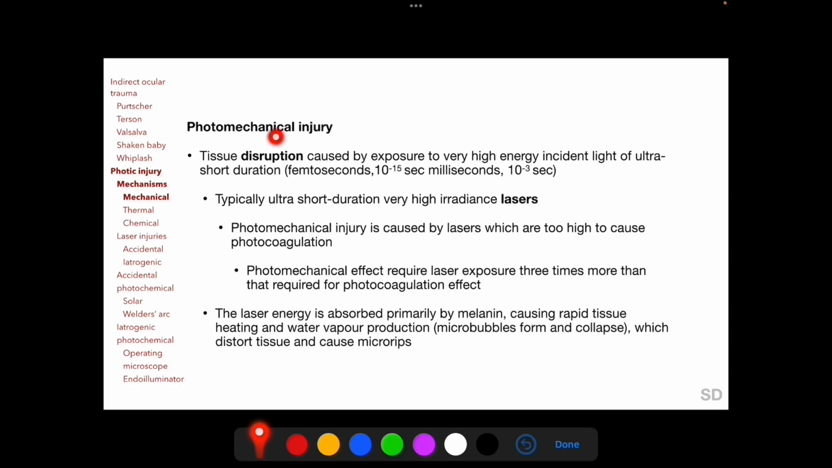Photomechanical injury refers to disruption of tissue caused by exposure to very high energy incident light of ultra-short duration, typically ultra-short duration, very high irradiance lasers. The laser energy is absorbed primarily by melanin, causing rapid tissue heating and water vapor production, with formation and subsequent collapse of microbubbles which distort tissue and cause microrips within the tissue.